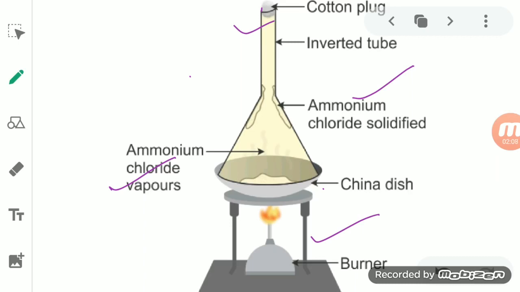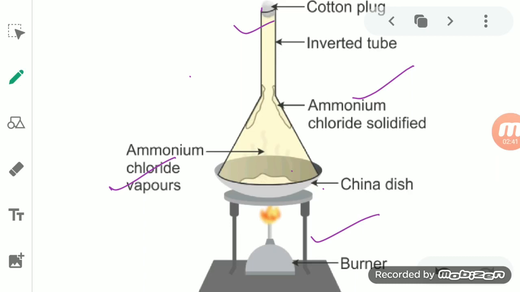So we take both of them here and put a cotton plug on the neck of this funnel. Now as we give heat to this china dish, the ammonium chloride with the non-sublimable substance, this ammonium chloride, since it is sublimable, shows the process of sublimation and gets converted into ammonium chloride vapor.